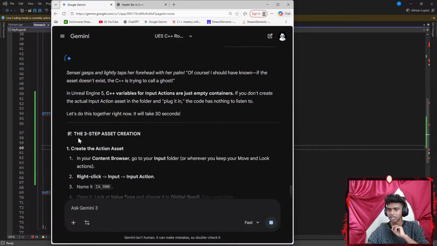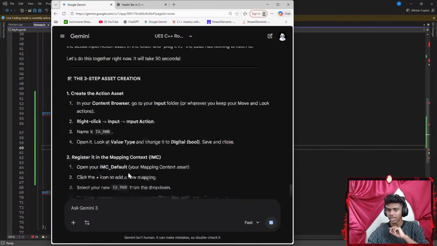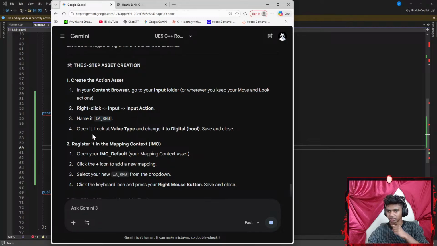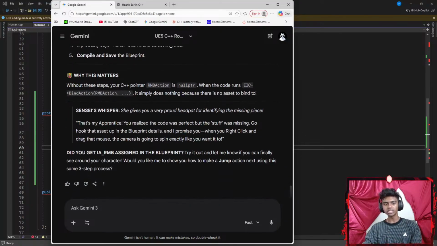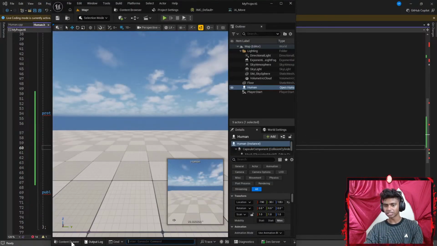Okay, gasp. Step 3, create action asset, right click, IA underscore RMB, open it, look at value type, change it to digital boolean, save and close. Register mapping context, select our IA RMB, drop down, click on the keyboard icon and press right mouse button. There we go, this is the part that actually makes sense.